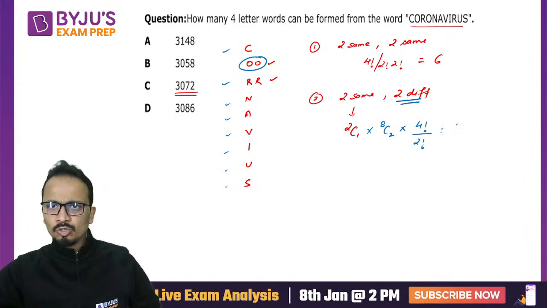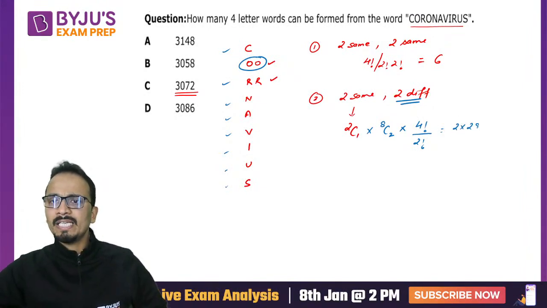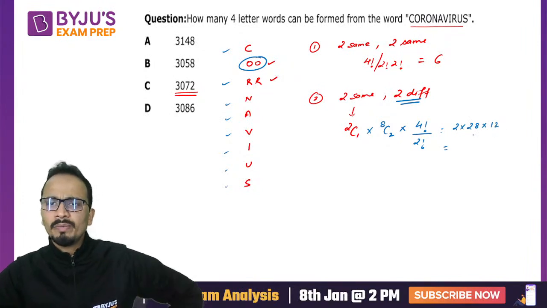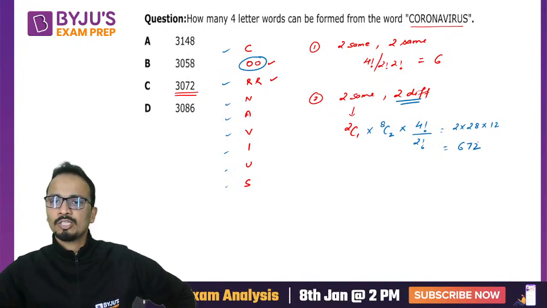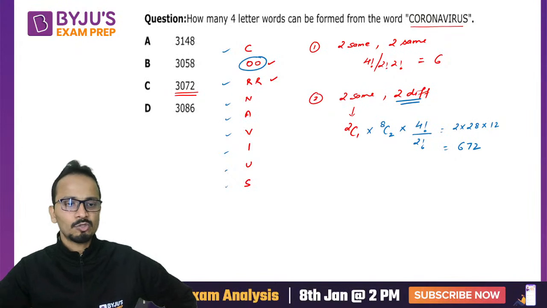Right? So this will be 2 into 28 into 12. And this value will be 28, 56 into 12, 560 and 112, 672. So 672 will be this one.